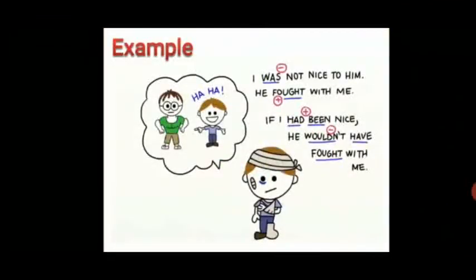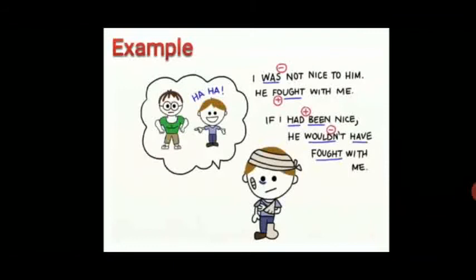For example, I was not nice to him. This was a negative thing. He fought with me. So here you don't have any not in this sentence. Okay. So one is negative, the other is positive. Now if you see the if conditional, if I had been nice, he wouldn't have fought with me.